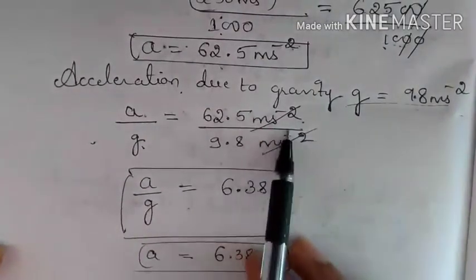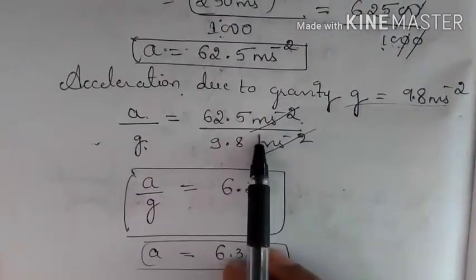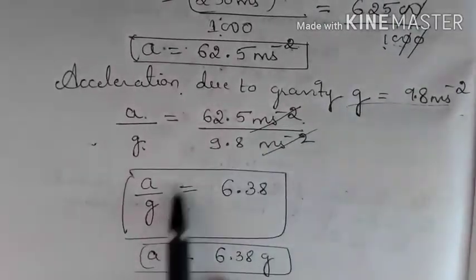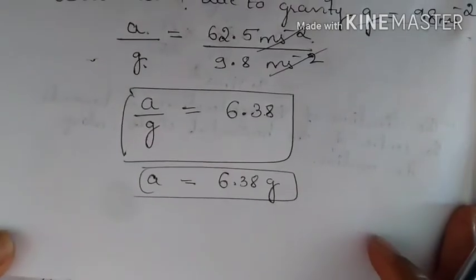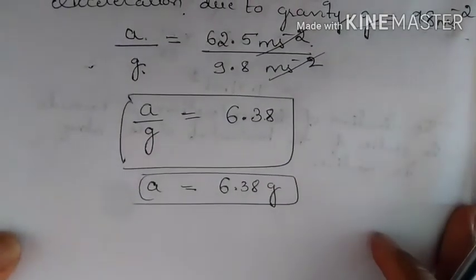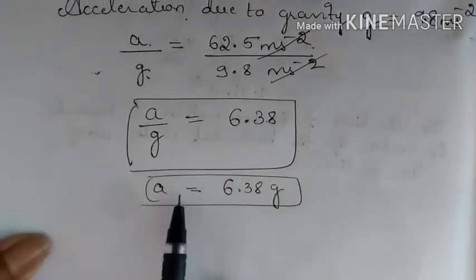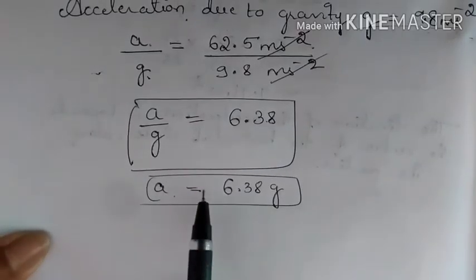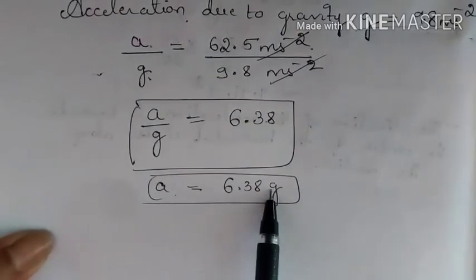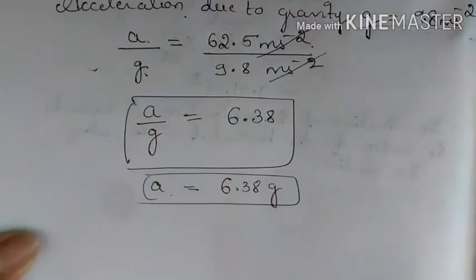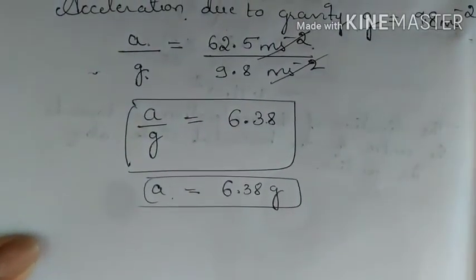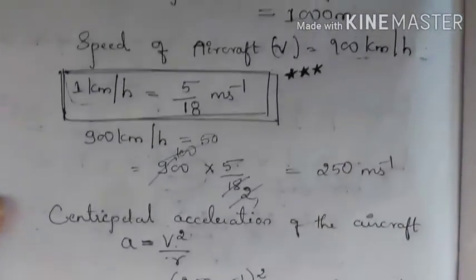This is meters per second square and this is meters per second square, so cancel out the units. What you get is just the ratio of centripetal acceleration divided by acceleration due to gravity. So that is A is equal to 6.38 times the acceleration due to gravity. So this is the solution for the given question.